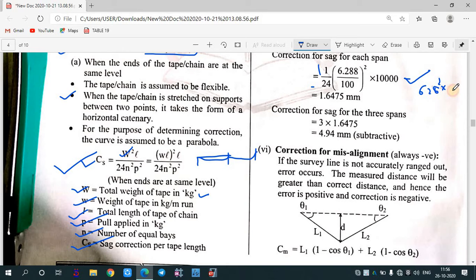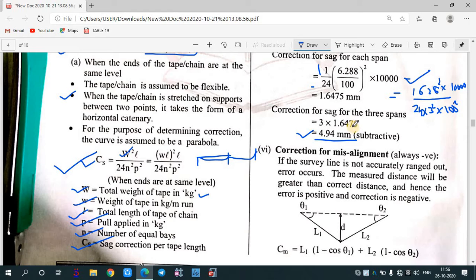The measured length we are taking as 10,000, since it is 10 meters. 1 divided by 24, N square, we know that it is 3 square, and P square, P square will be 100 square. So by using this formula you can directly calculate 4.94 mm. That is the value of the sag correction. If you put this in your calculator, you will directly get this answer.